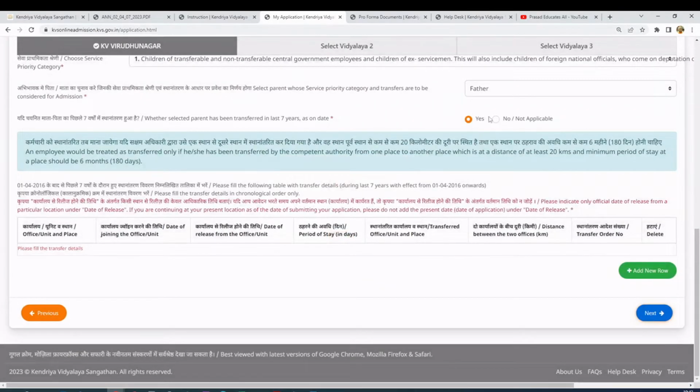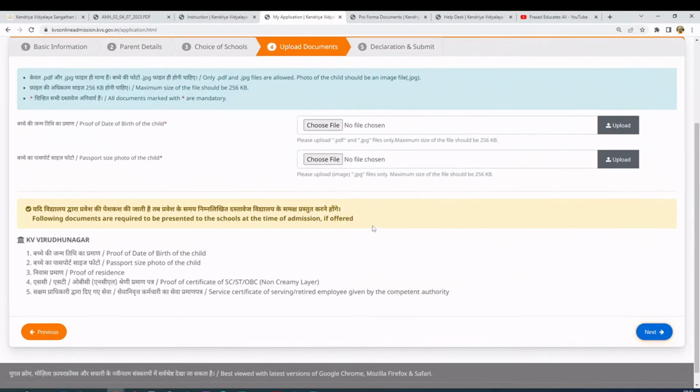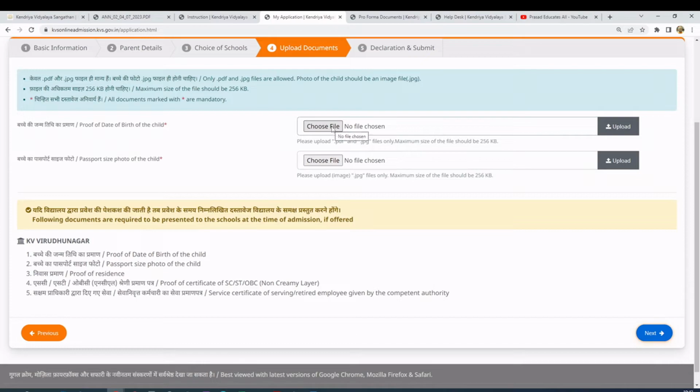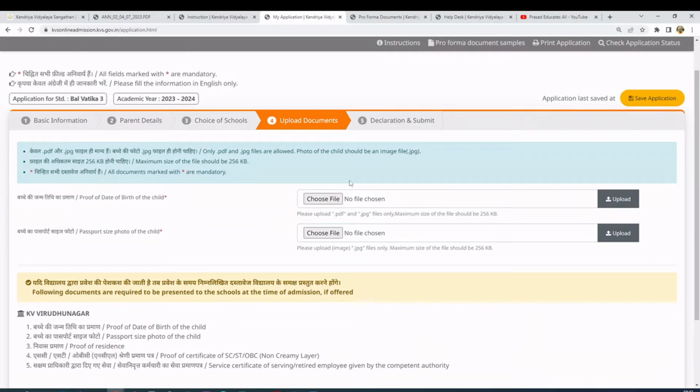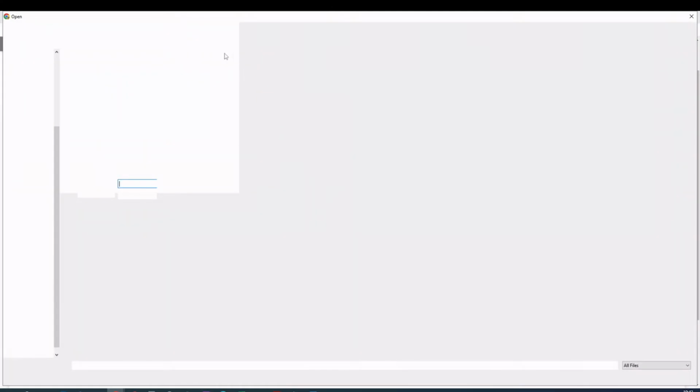I'll say no here and go to the next one. Here you have to attach the date of birth document and the child's photo. You get the option here, and you have to resize the scanned document to 256 KB. So let me select a file here and see if it is accepted.